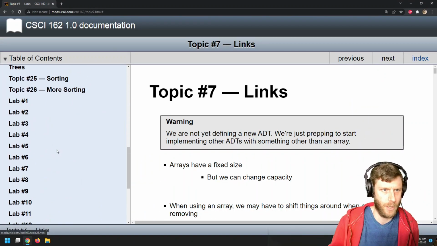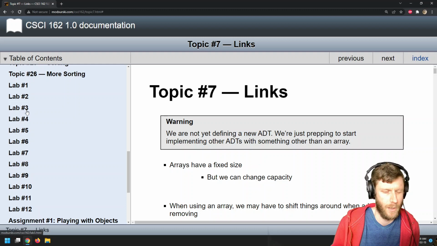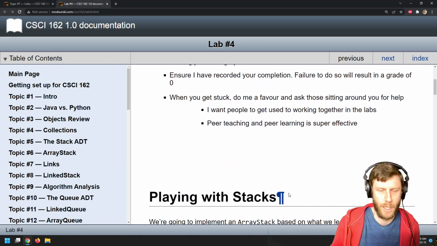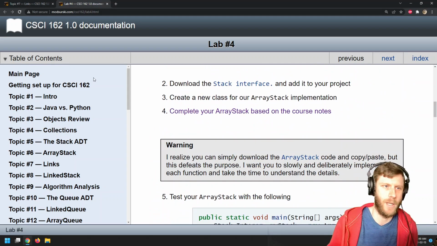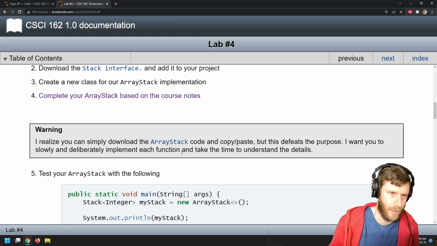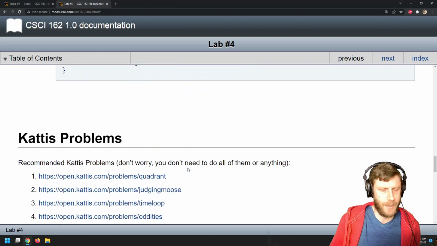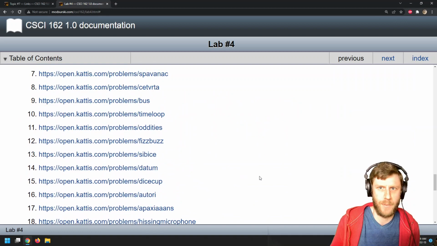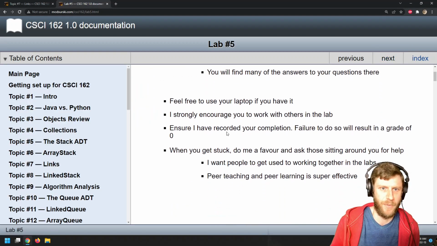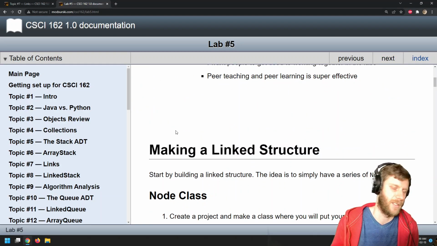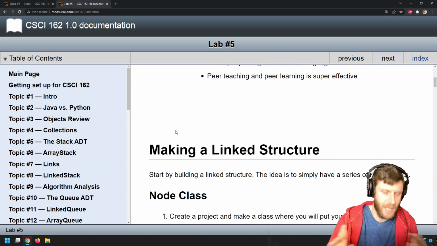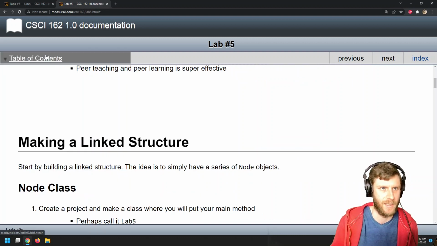I'm pretty sure the next lab, lab 4, is stack stuff. So in lab 4, you're going to be playing with the stack. So you'll have some time to play with the stack. Lab 5, making link structures. Okay, so in lab 5, you'll be working with link structures. But in the next lab, you'll have enough time to play with the stack stuff.